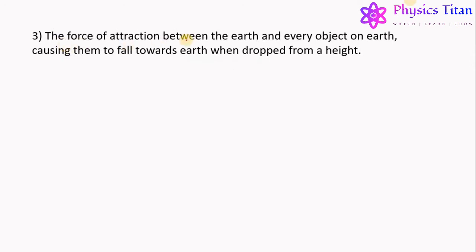In fact, the force of attraction between the earth and every object on the earth is the gravitational force of the earth, which causes them to fall toward the earth when dropped from a height. So whenever we drop an object from a height, it falls towards the earth, and the force which causes this attraction is nothing but the gravitational force of the earth. So these were some basic examples of gravitation.